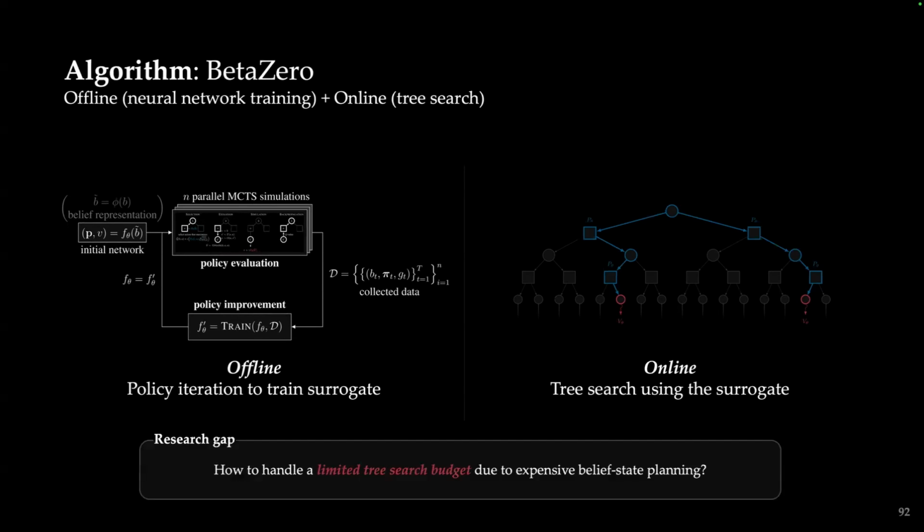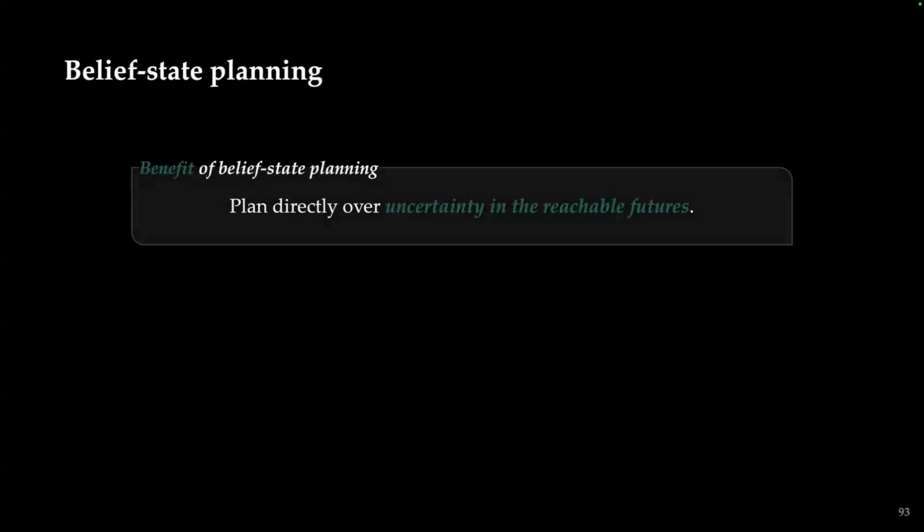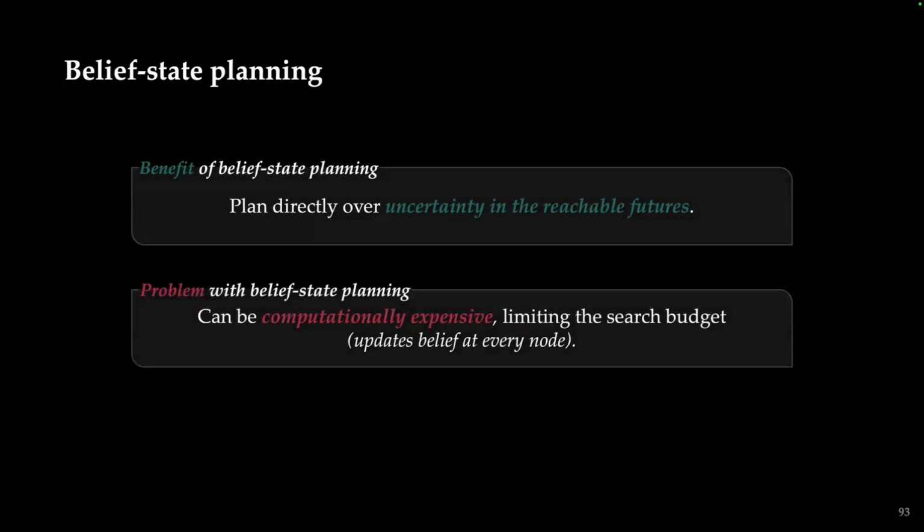For our particular case, the research gap that we have identified is how do we handle a limited tree search budget in practice, because belief state planning can be expensive. Belief state planning is good because you can plan directly over the uncertainty in the reachable futures, but at the expense of computation, where this might limit the tree search budget in practice because you're doing a belief update at every node.